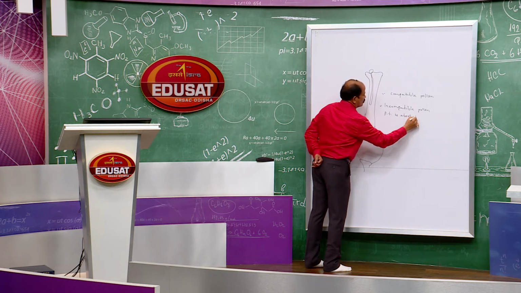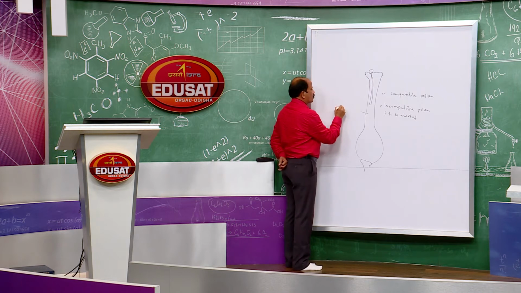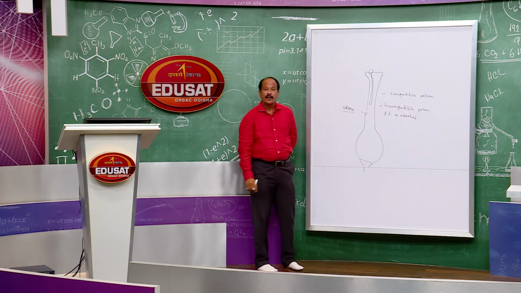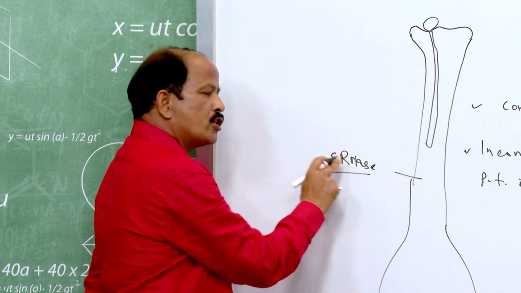How does this happen? So, this style has an RNase called S RNase or stylar RNase. This stylar RNase is a protein.